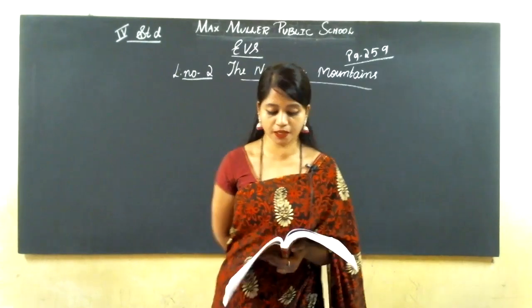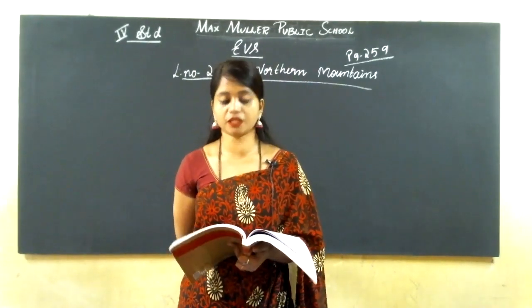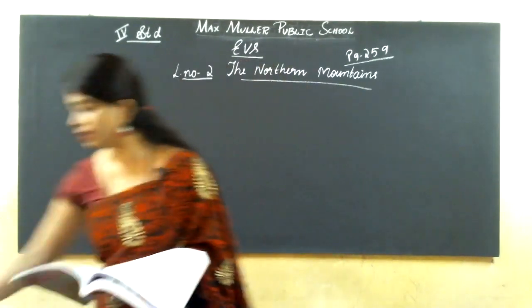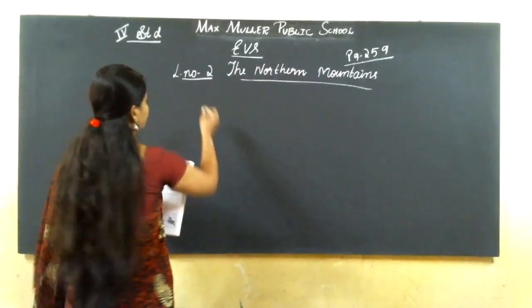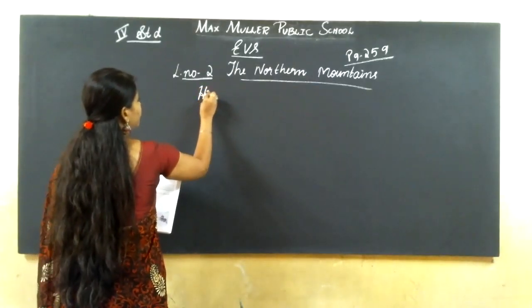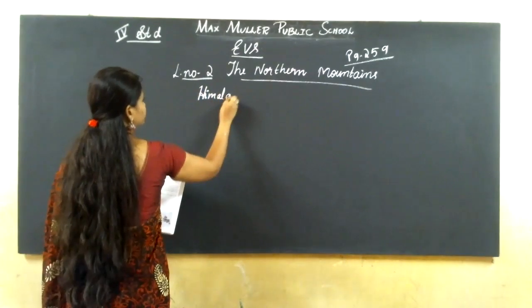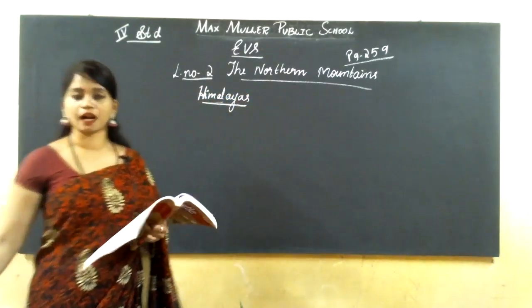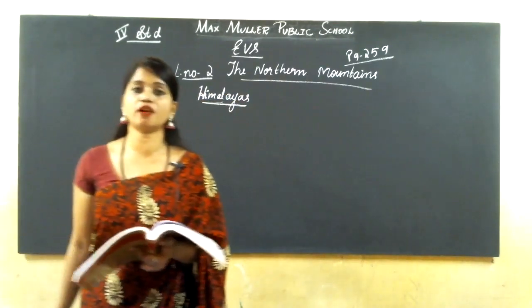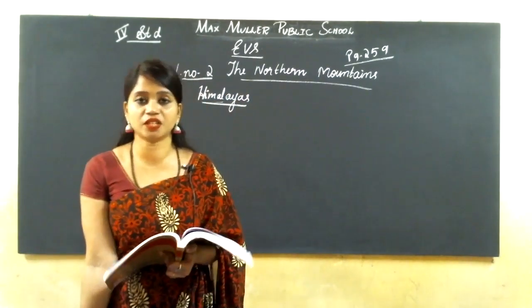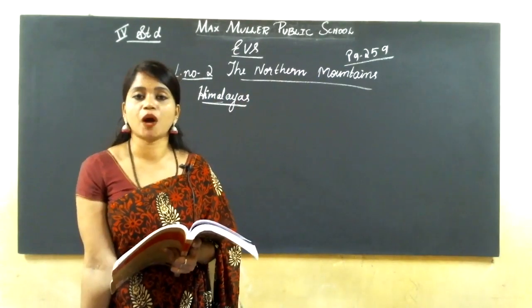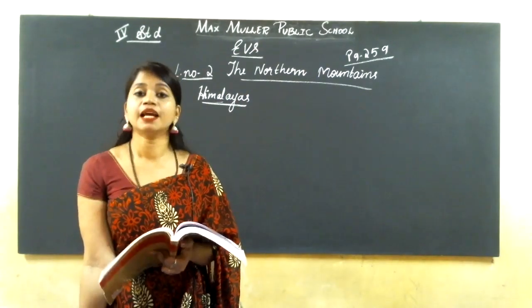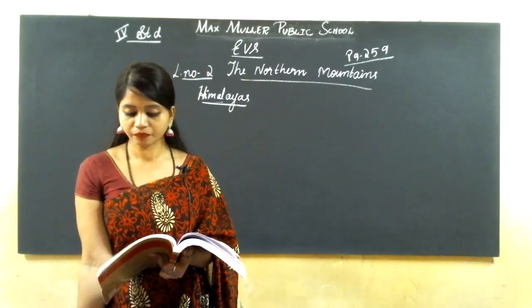This mountain range is called the Himalayas. The large mountains cover our India in the northern part and northeastern region. These long mountain ranges are called the Himalayas.